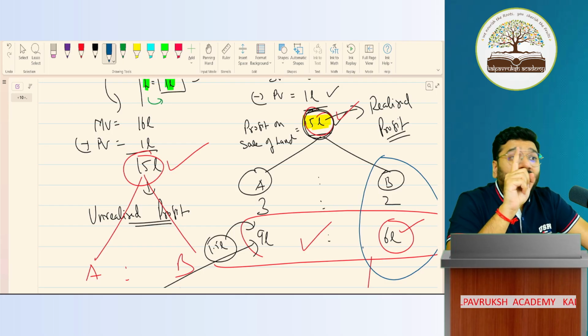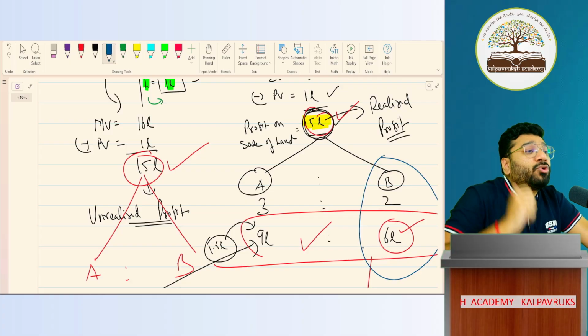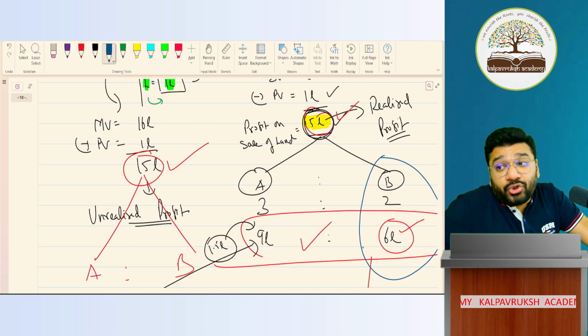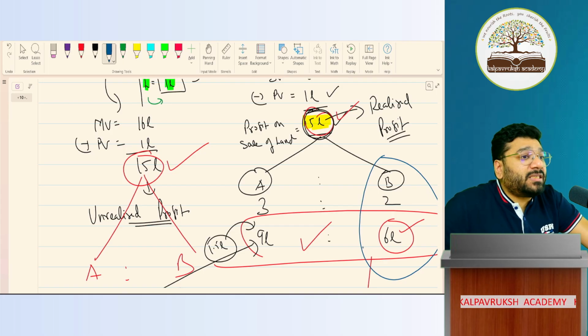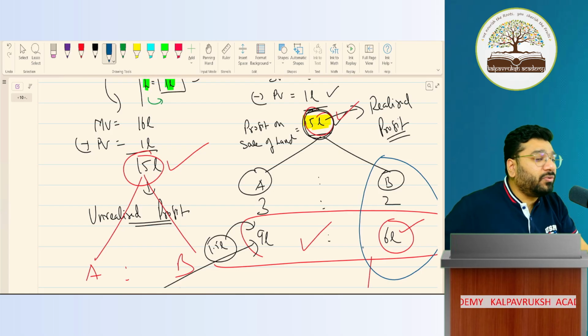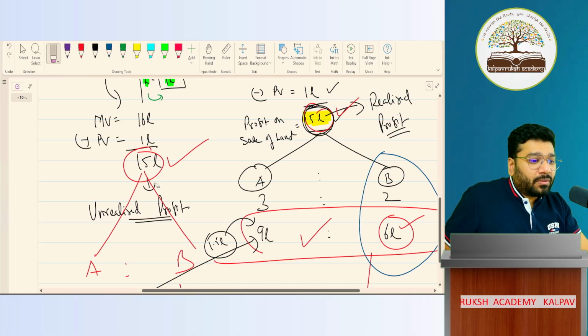No. We're not going to distribute assets and liabilities. The assets and liabilities are going to be in the business only. We're just going to revalue the assets and reassess the liabilities. And when you do so, this revaluation or reassessment will lead to either profit or loss. That profit or loss is to be distributed to the old partners in the old profit sharing ratio. Got it, not got it? Now, how to do this, sir? Very simple.